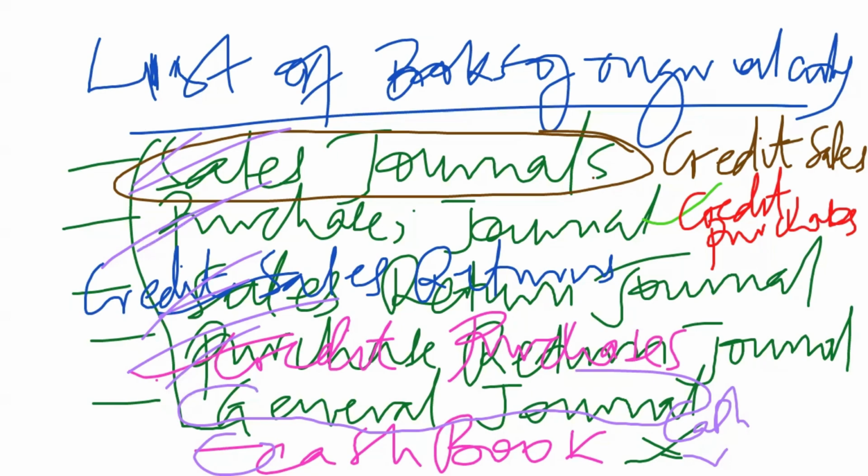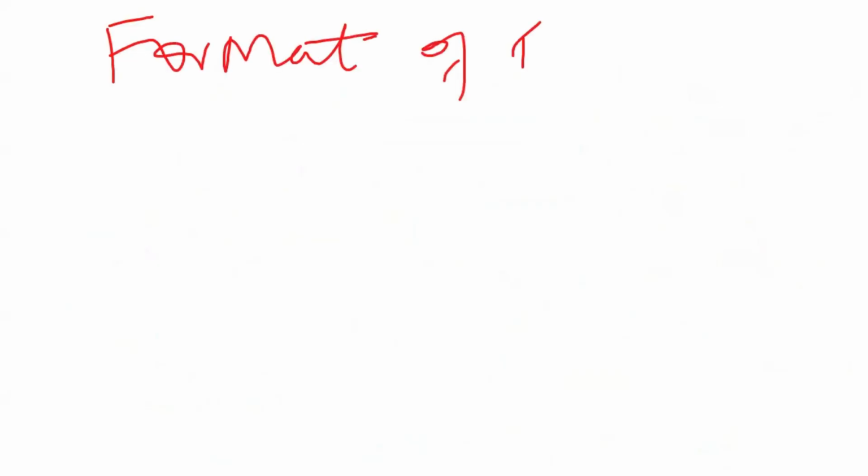And the good news is that all these four have the same format. When I give you one format, you can use it throughout for all these four books. So, format of the journal.